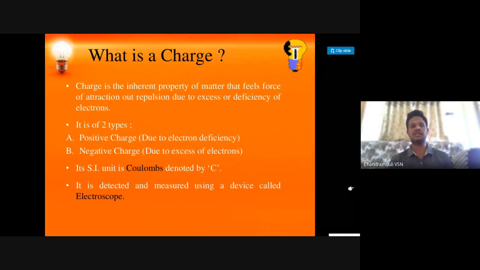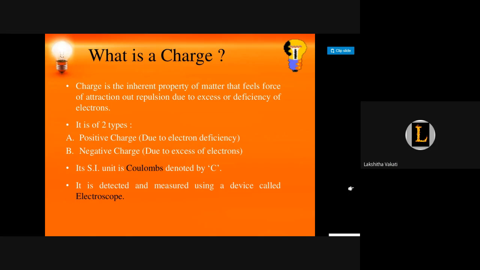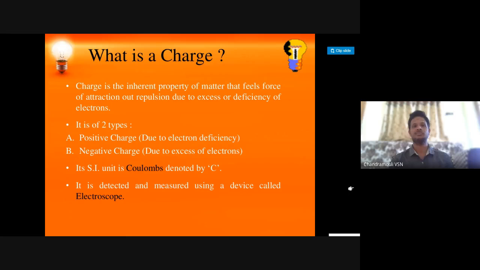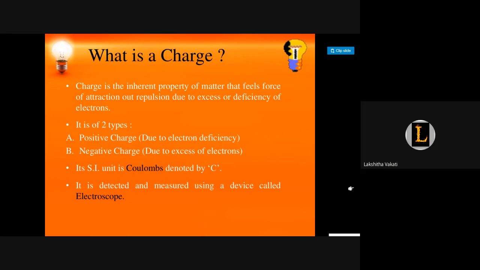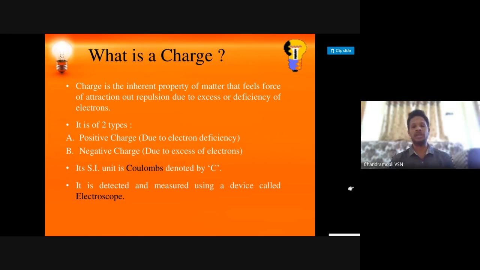So what do they say? Charge is an inherent property of matter that feels a force of attraction or repulsion. Can anybody repeat the definition of charge? Lakshita? Charge is an inherent property of matter that feels force of attraction or repulsion due to excess or deficiency of electrons. Superb. So there are two types of charges.